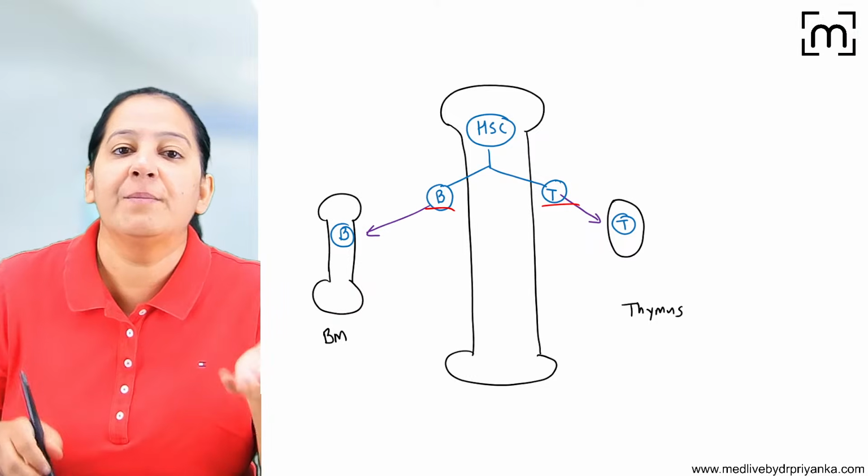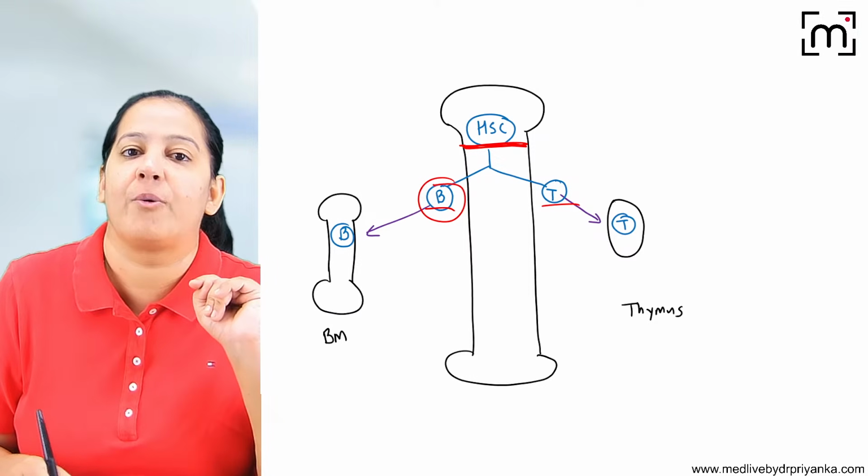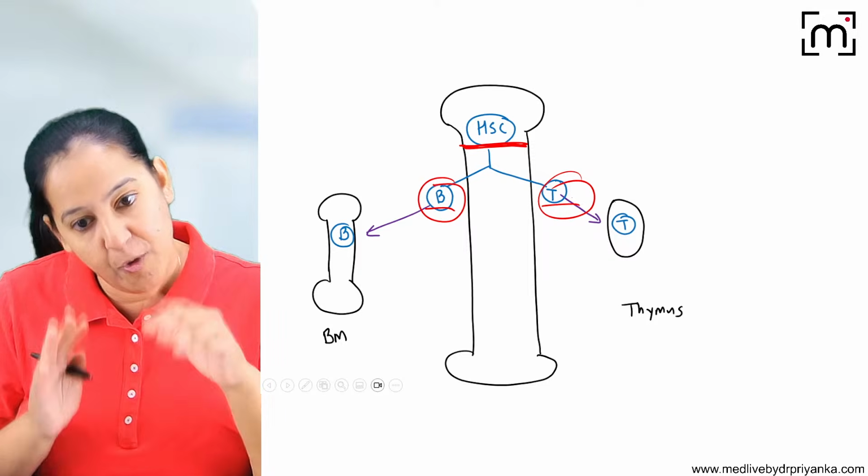Can you see the bone marrow? In the bone marrow, we have hematopoietic stem cells. From the hematopoietic stem cells, B lymphocytes are formed. From the hematopoietic stem cells, T lymphocytes are formed. Both of them are formed in the bone marrow only.